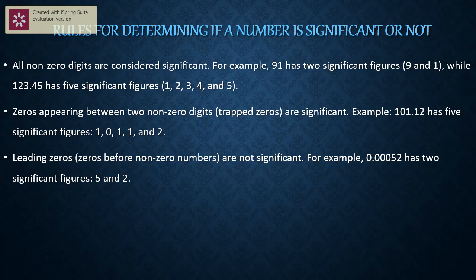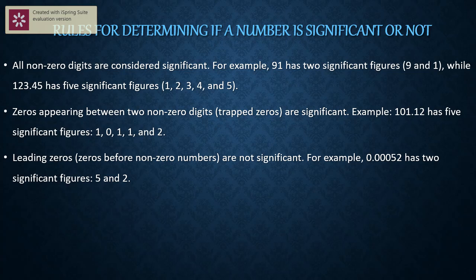The third rule says that leading zeros are not significant. For example, 0.00052 has only two significant figures, 5 and 2. Why? Because these zeros just tell about the position of the decimal. For example, if I want to write 52 by 100, it equals 0.52. If I want to write 52 by 1000, I should use one extra zero, 0.052.